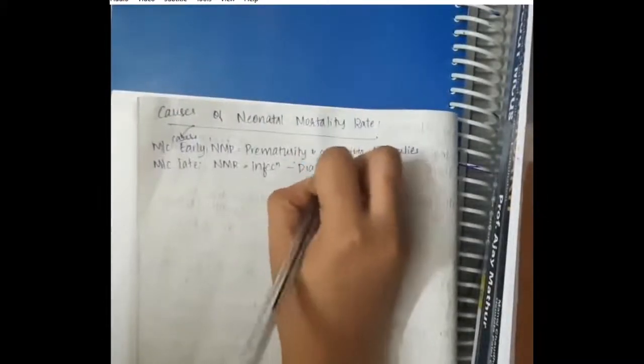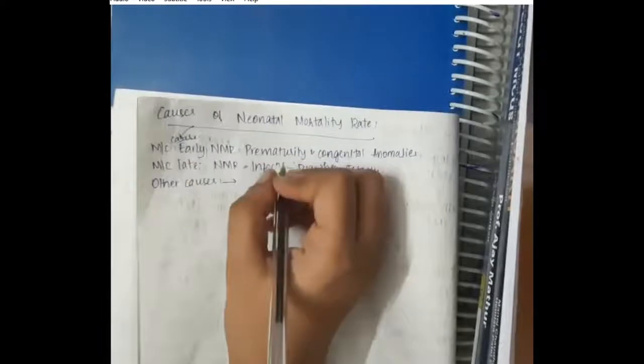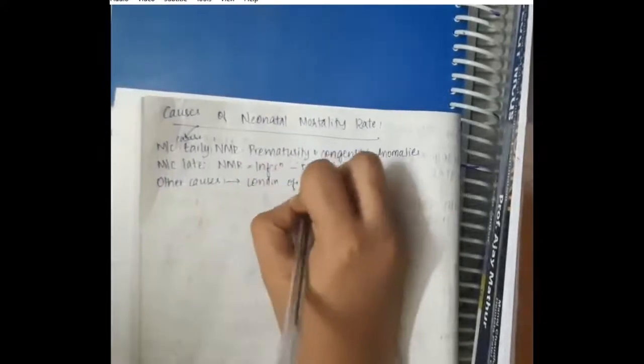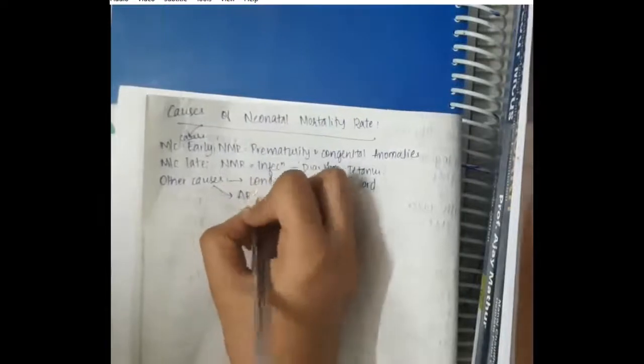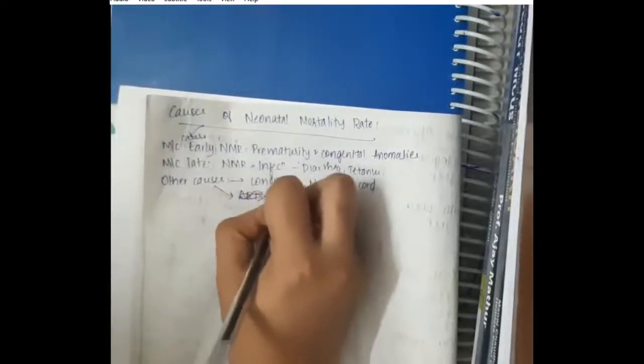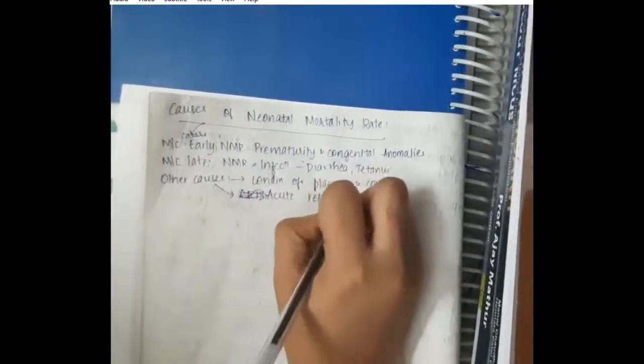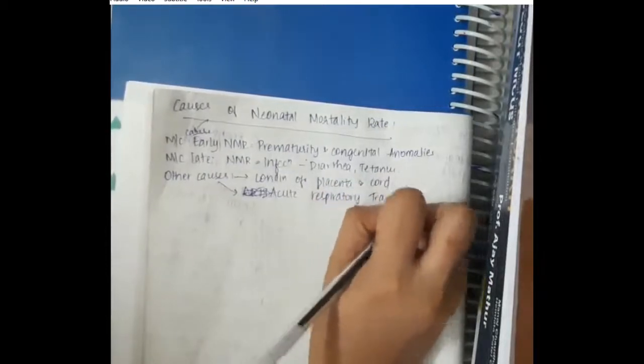Most common causes of late neonatal mortality are infections, diarrhea and tetanus. Nowadays tetanus has decreased because of vaccination. Other causes are condition of placenta and cord, because there can be infections from the placenta. Acute respiratory tract infections are also common in babies because of less immunity.